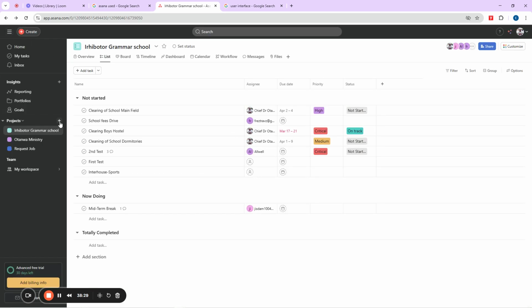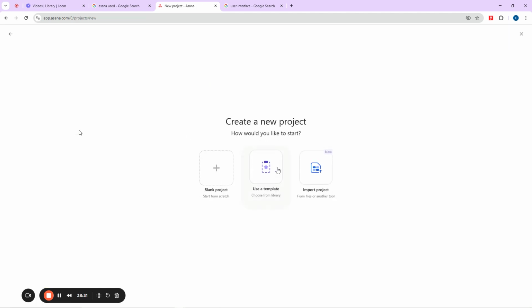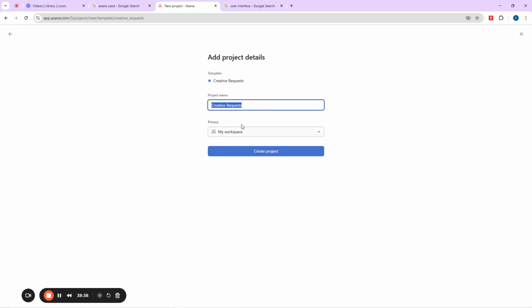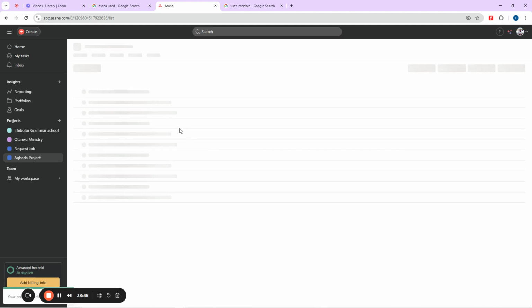So let me say new project, and I'll say okay, let me select this one. Then I'll just use one, that's okay, continue. And I'll call it Agbada project, right? This one now. Then let me say continue. Create project. Now I want to sew cloth now, right?